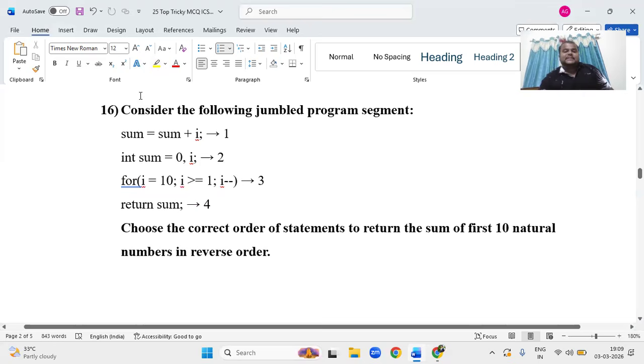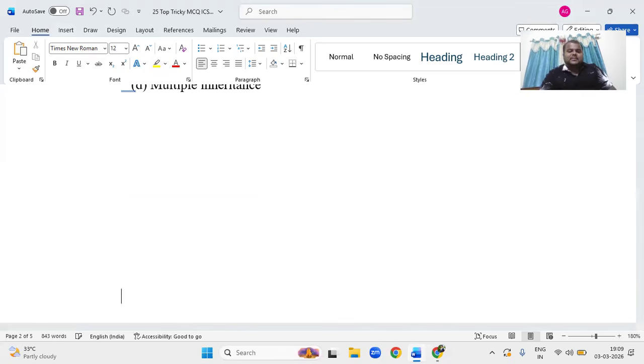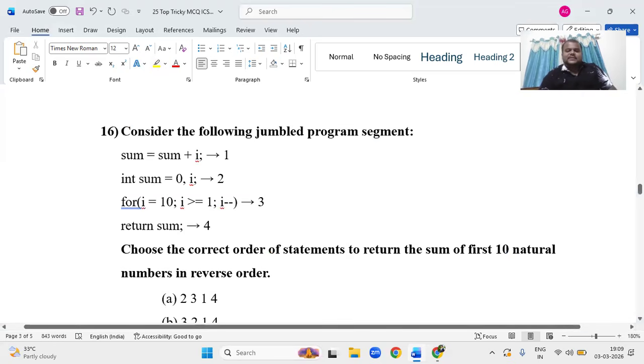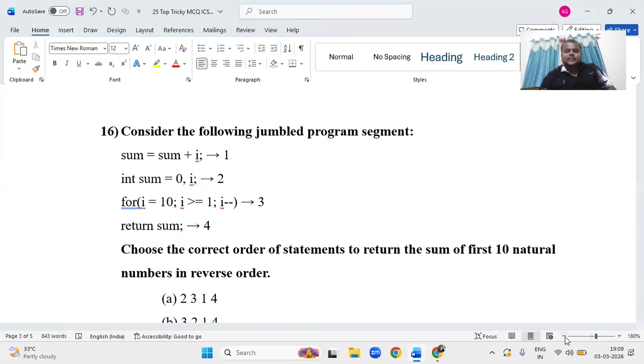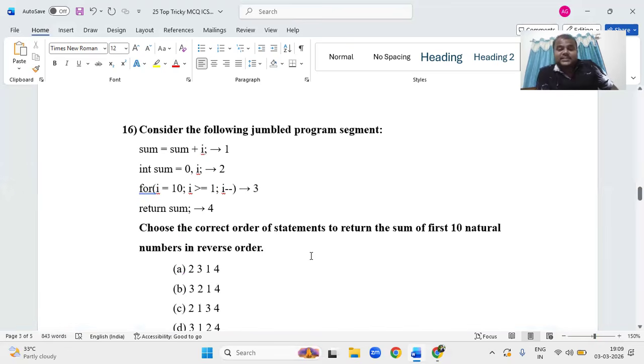Consider this type of question. Consider the following jumbled program statements. Jumbled means it is not in the order, right? So that you are going to convert in the order. Choose the correct statement to return the sum of first natural numbers in the reverse order.